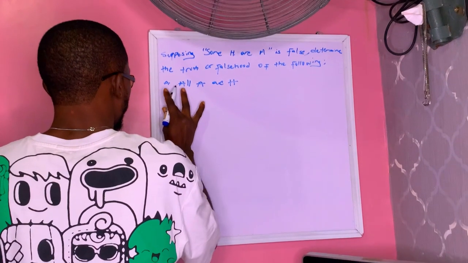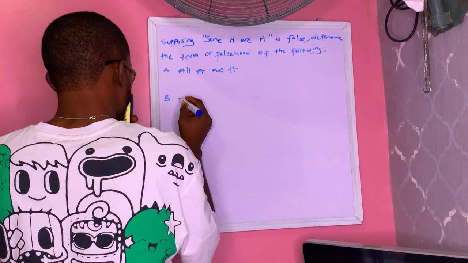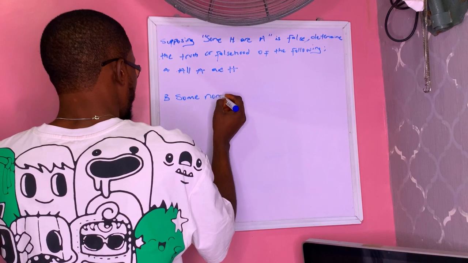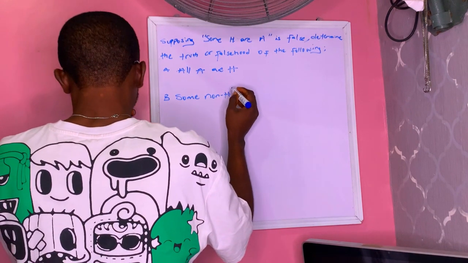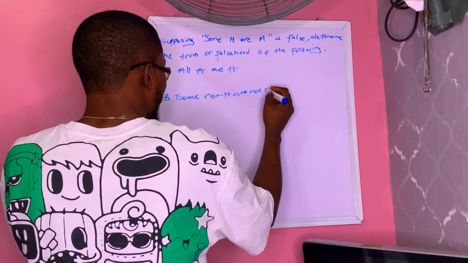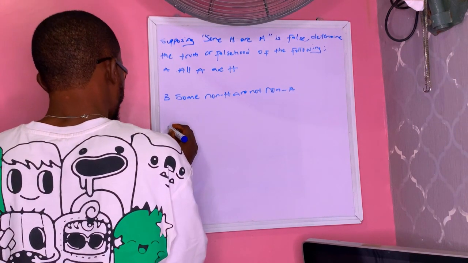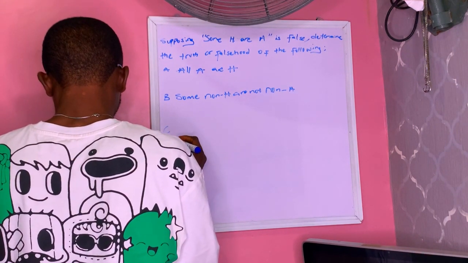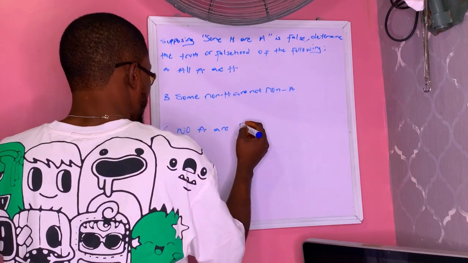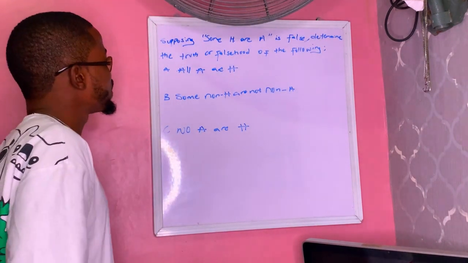Then B, some non-H are not non-A: some non-humans are not non-angels, with H for humans. Then C, no A are H: no angels are humans.